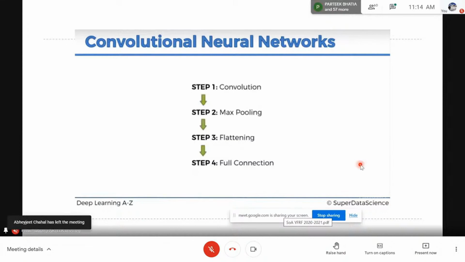Now we are going to apply a convolutional neural network over this, and in this convolutional neural network we have 4 important steps. These steps are very, very important, and you can write down the names of these steps in your notebook. I asked you to keep your notebook and pen with you, so it will help you to remember these important points. So the first step is convolution.